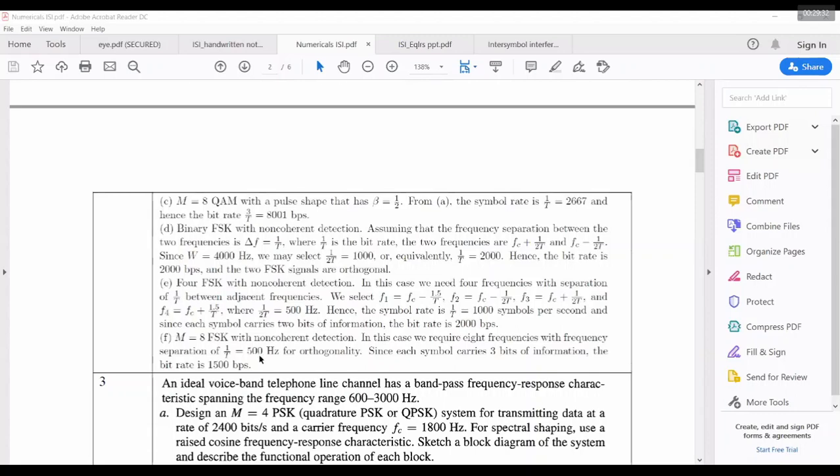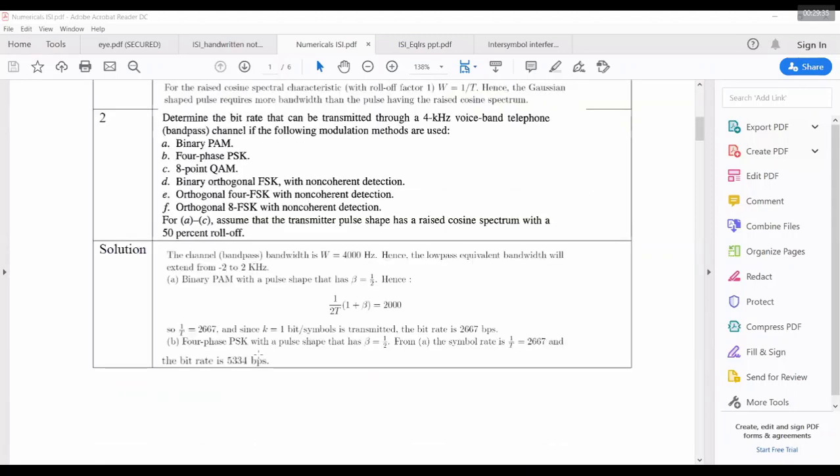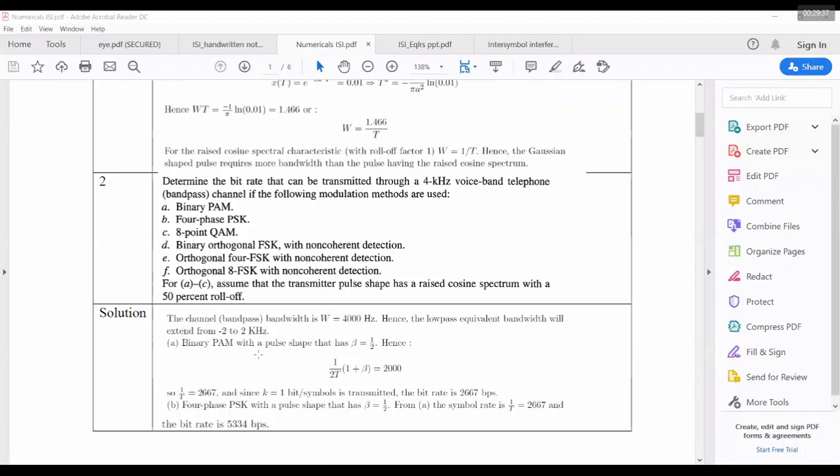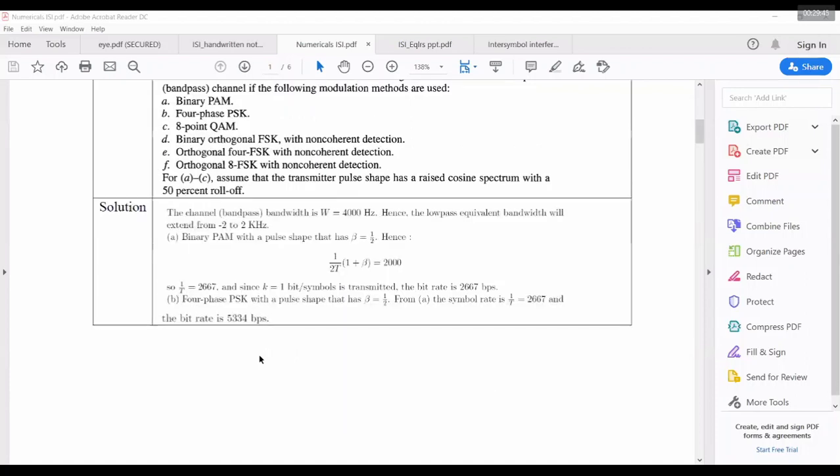That's when beta is equal to 1, raised cosine. Beta is equal to 1 becomes only 1 by T. Beta is equal to 0, 1 by 2T only. So in the first three cases, we are converting that band pass to band limited.